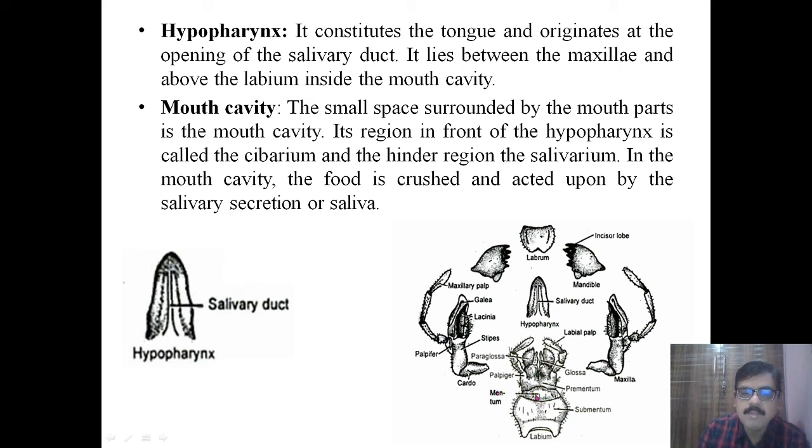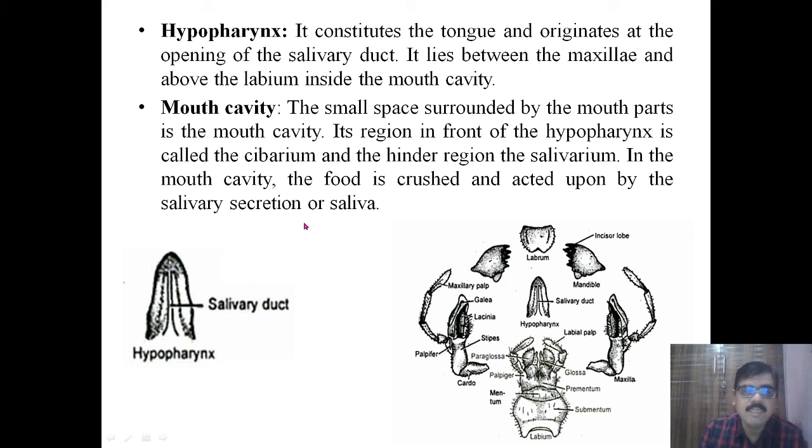This is the labium, and these are the maxillae. In between the maxillae and the labium, and below the labrum, is the hypopharynx. It is a tongue-like structure, and where it is present, this is the mouth cavity. Within this mouth cavity is the hypopharynx.